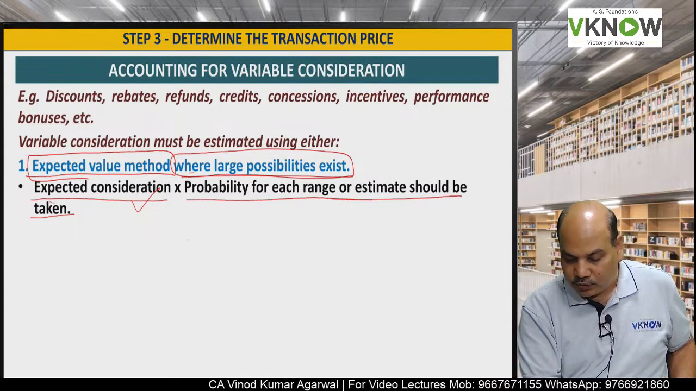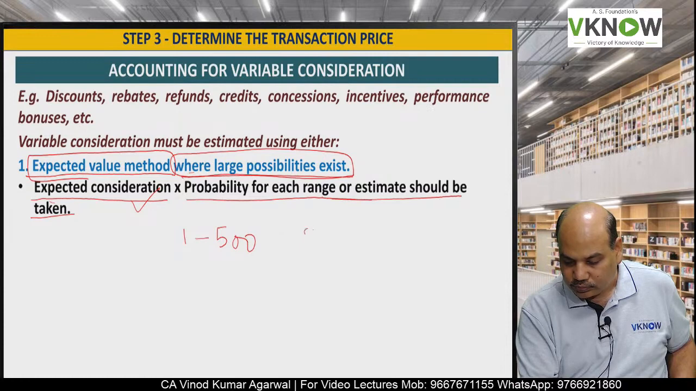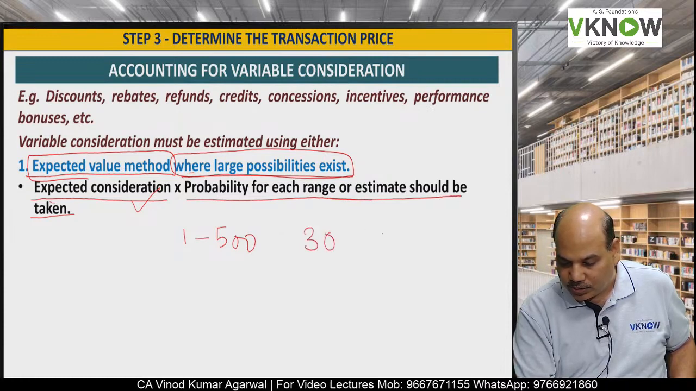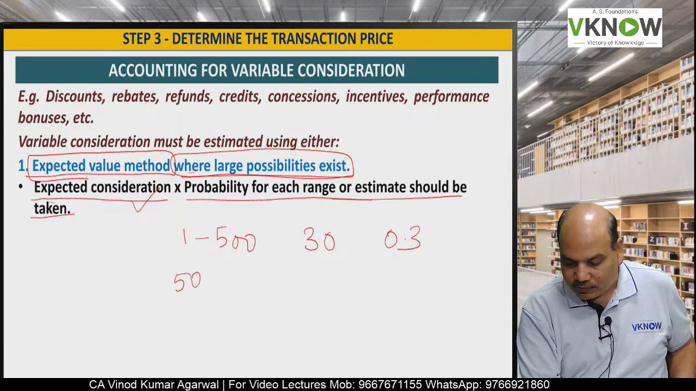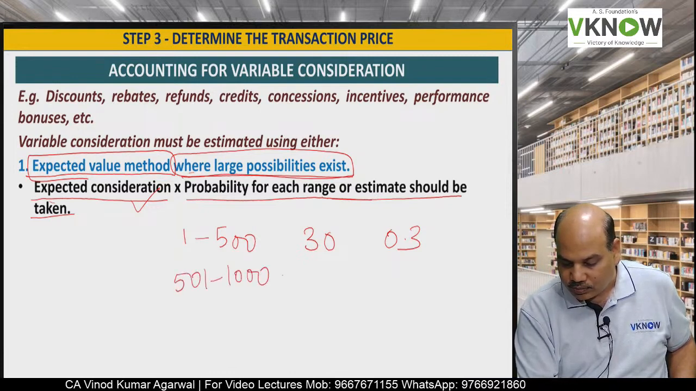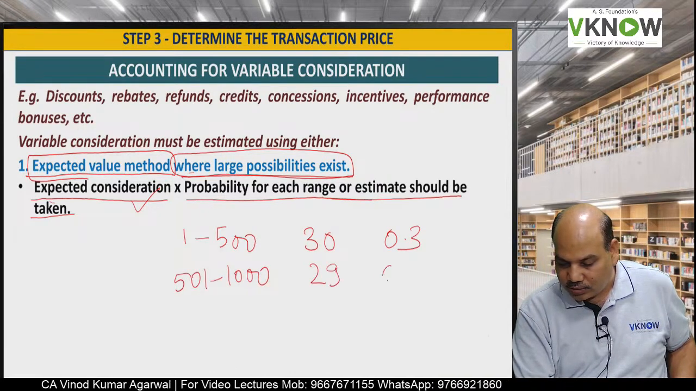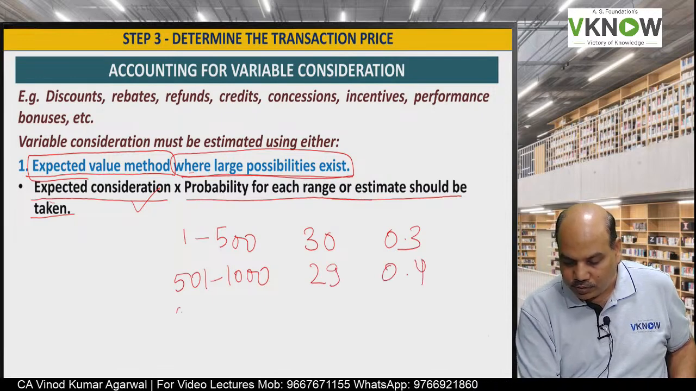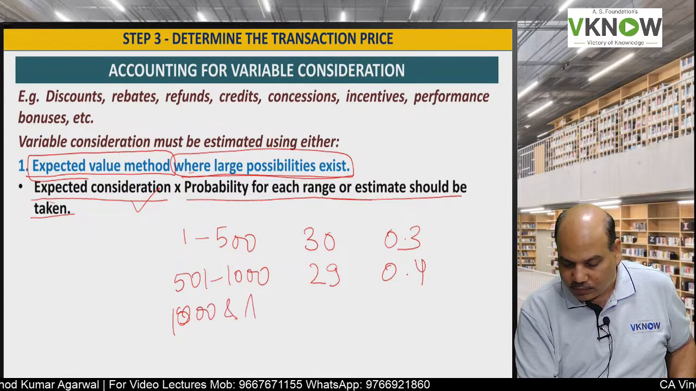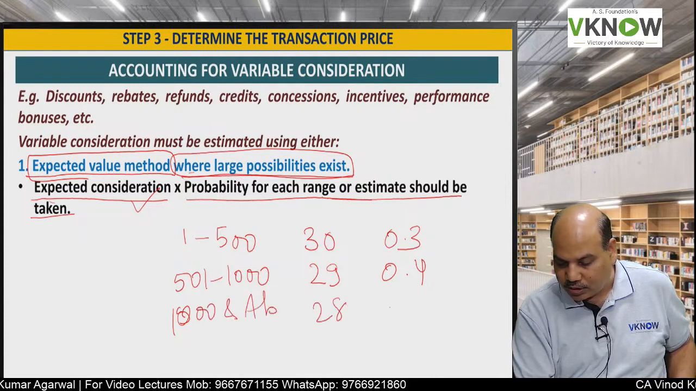So they may give you: sale can be between 1 to 500, the price will be 30 rupees, probability is 0.3. Sale can be 501 to 1000, price will be 29, probability 0.4. Sale can be 1000 and above, something like this, price 28.